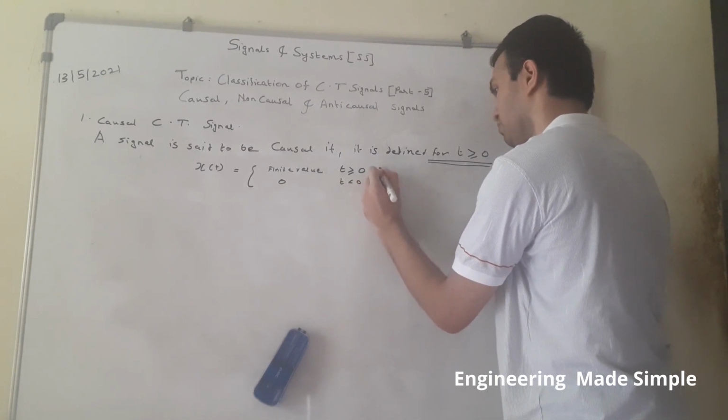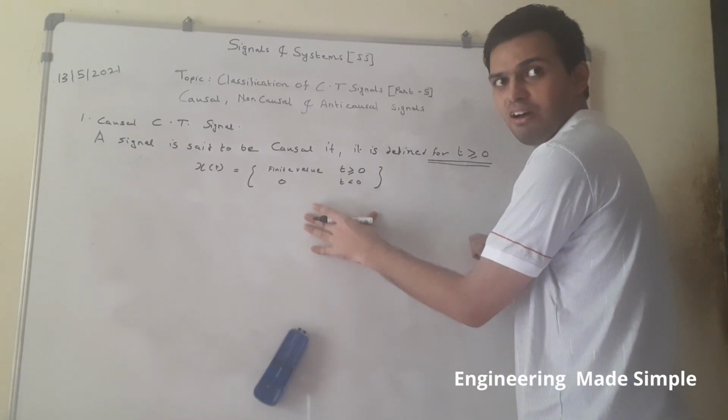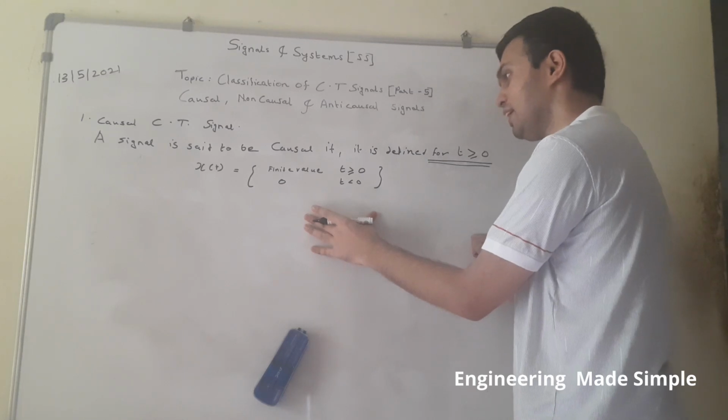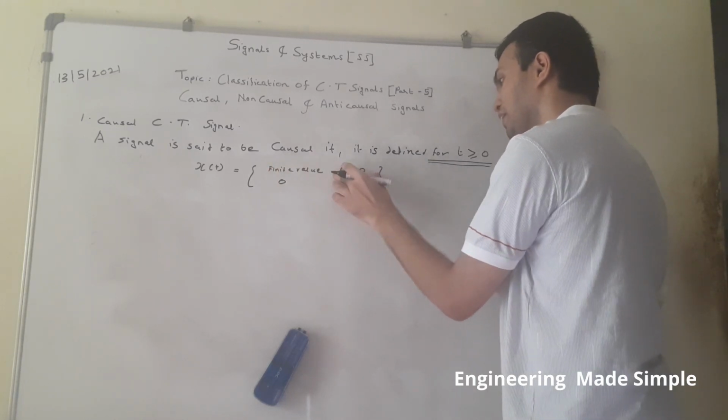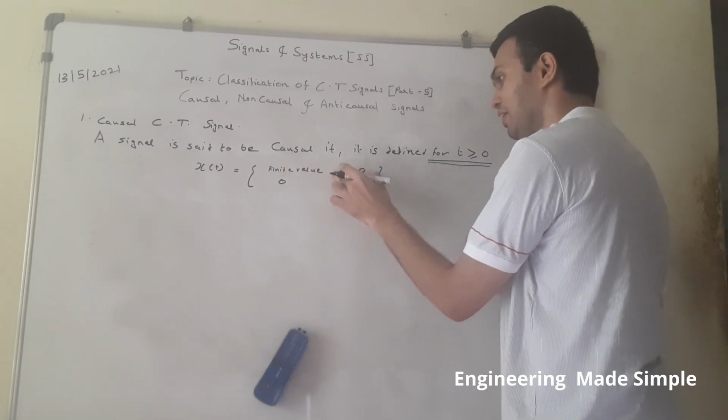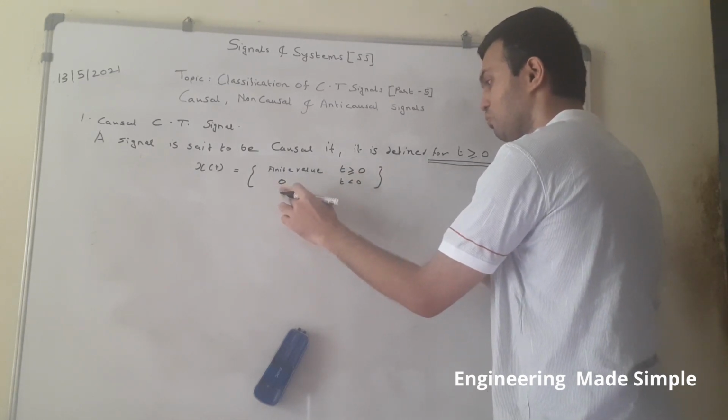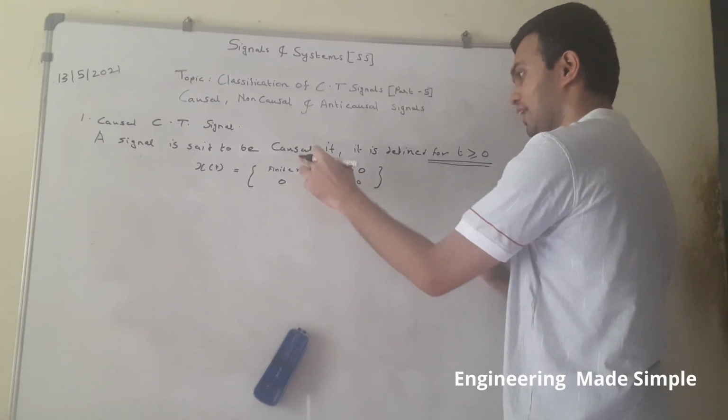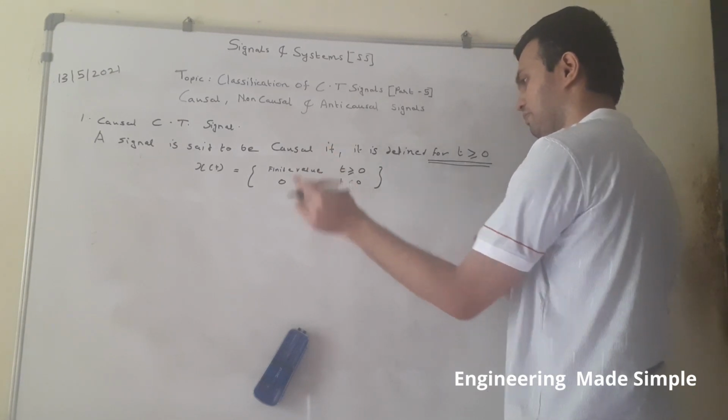So if the signal definition is of this type, with no value for t less than 0, we say that the signal is a causal signal.